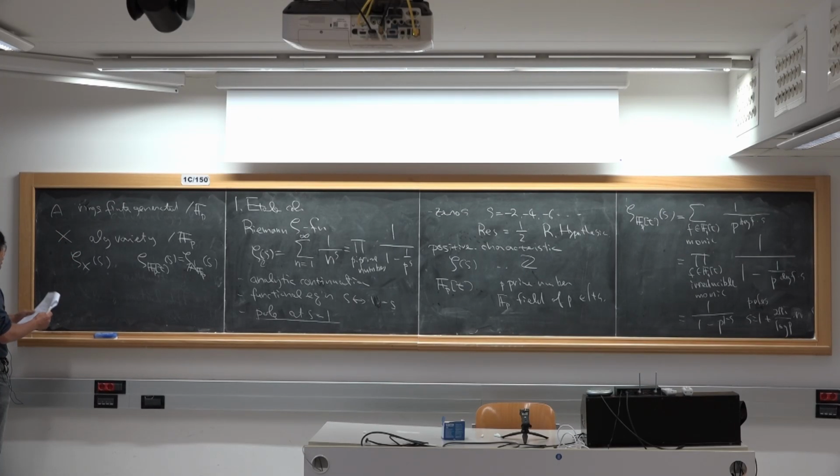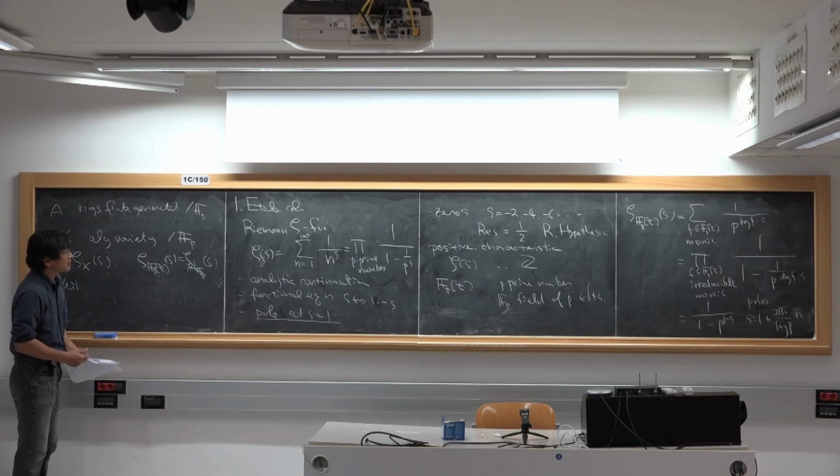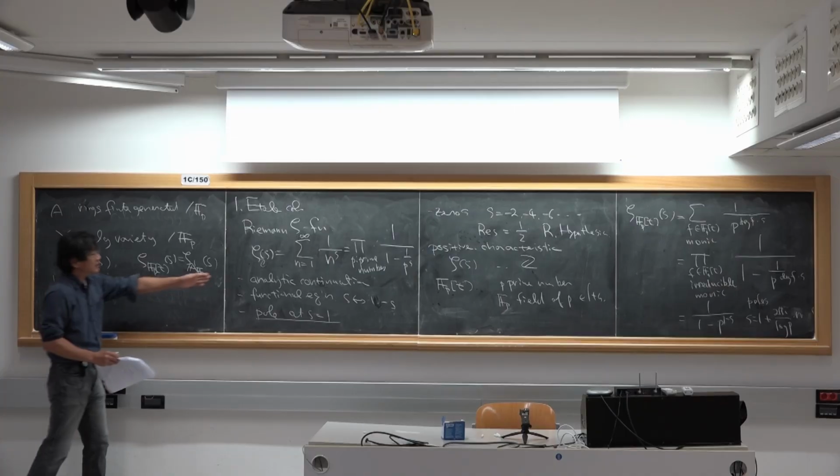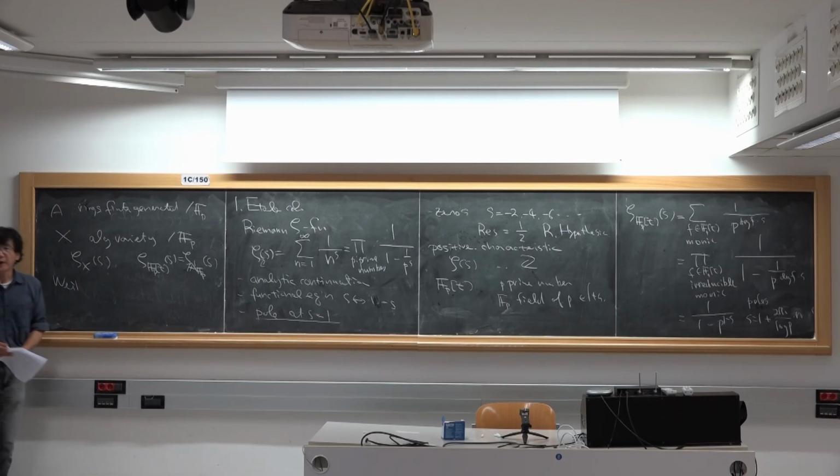Okay. Then we can study such objects, and Weil formulated conjectures similar to the Riemann hypothesis.